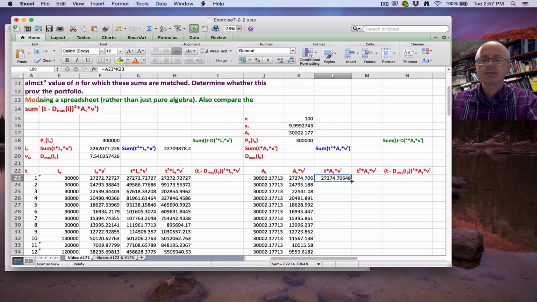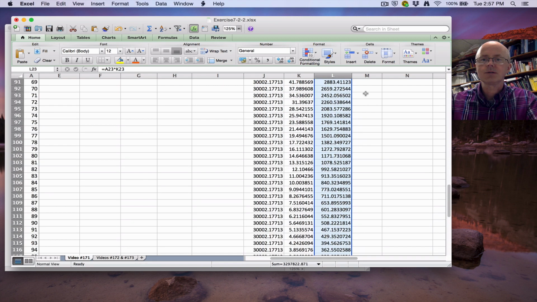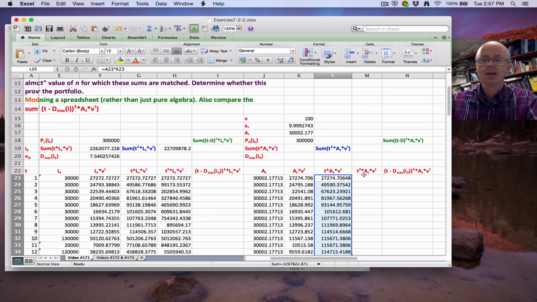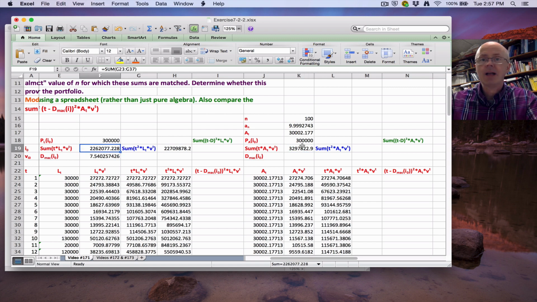Click and drag this. Trying to click and drag a little faster here. What's the sum of those things? Equals SUM K23 through, L23 through L122. Notice these sums do not match. Durations are not matched here when n equals 5.